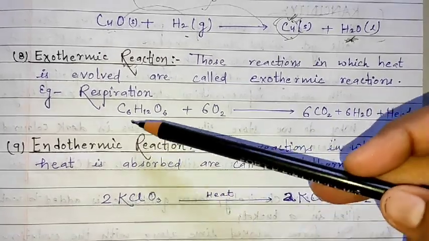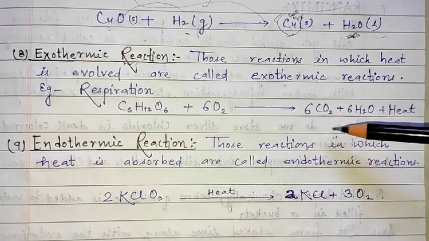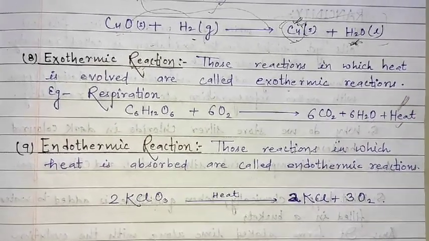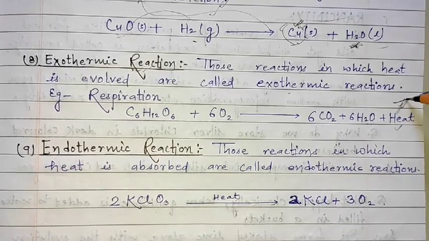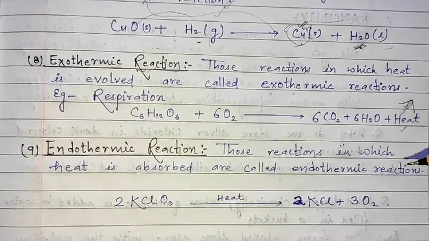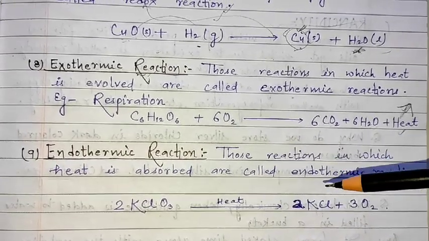That is, glucose is getting added with the oxygen and it is giving carbon dioxide, water and heat. That means heat is getting released. And next is our endothermic reaction, the last reaction, in which the heat is absorbed.